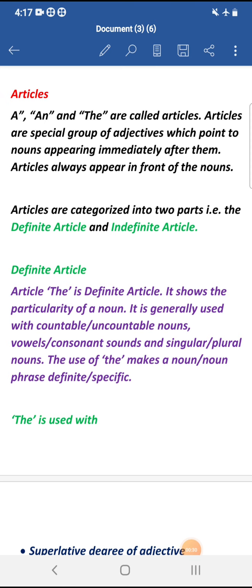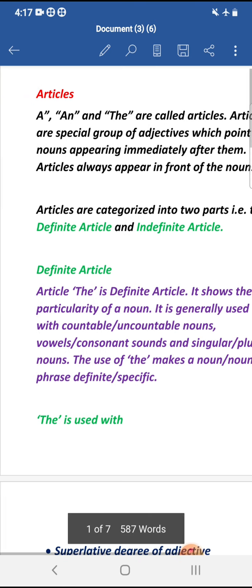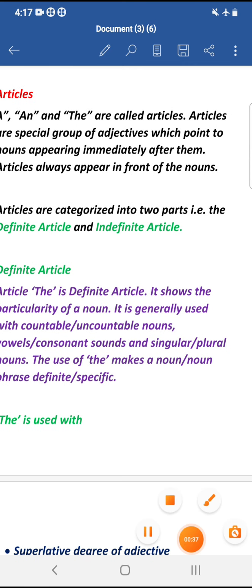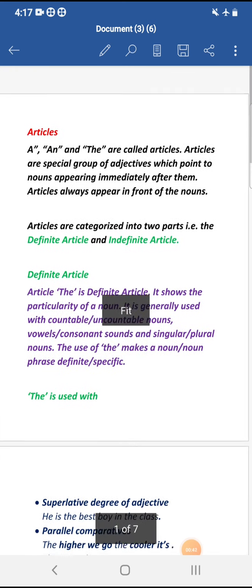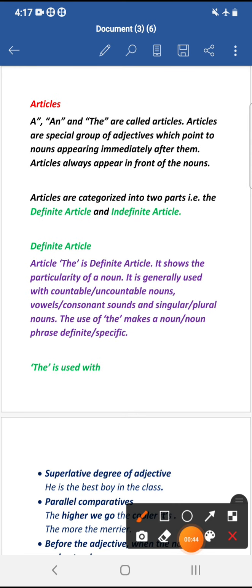So the articles are basically of two types: indefinite article and definite article. The definite article constitutes the word the. It can be used before a countable noun or uncountable noun, before a singular noun or plural noun, before a noun which has a vowel sound at the beginning, or a noun which begins with a consonant sound.